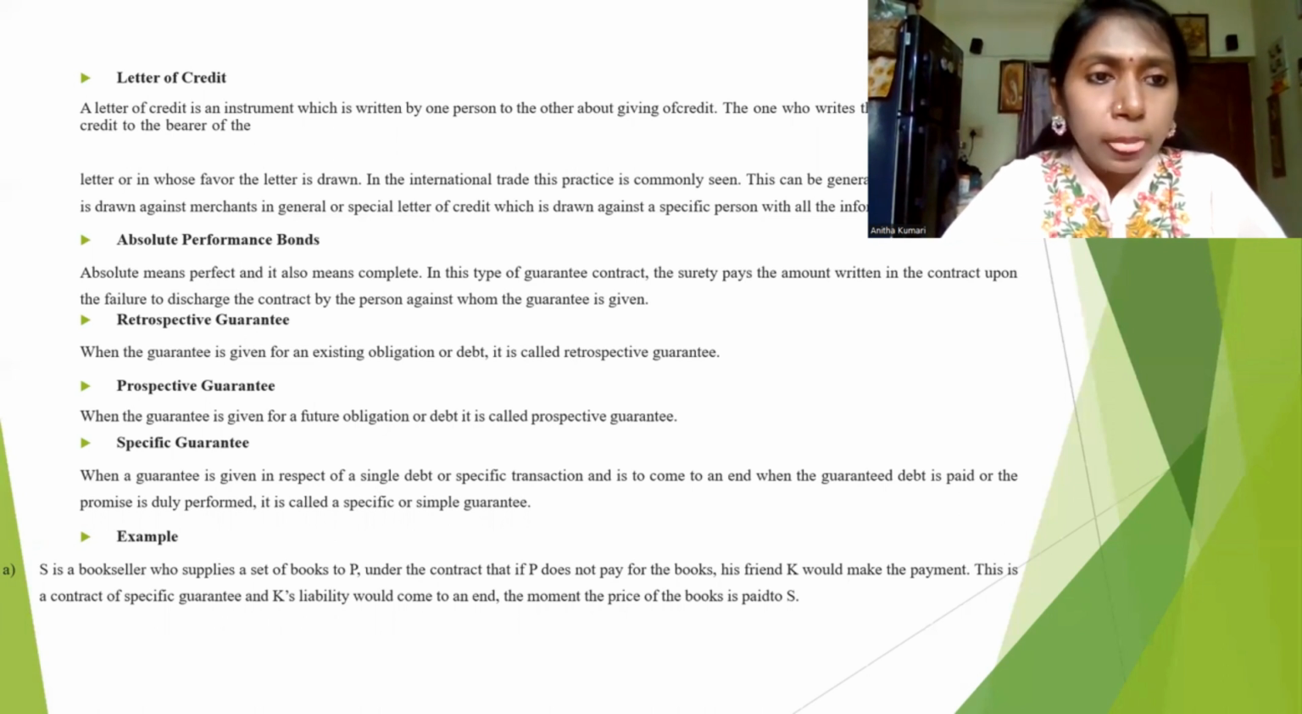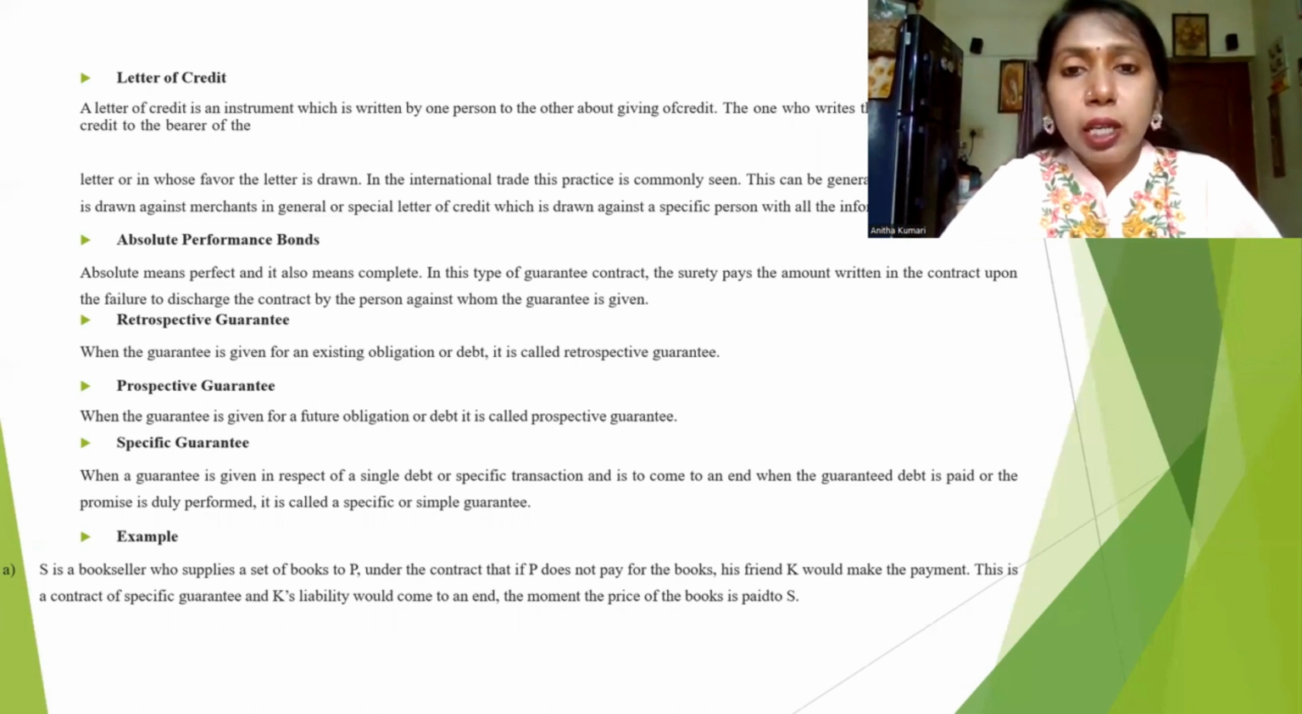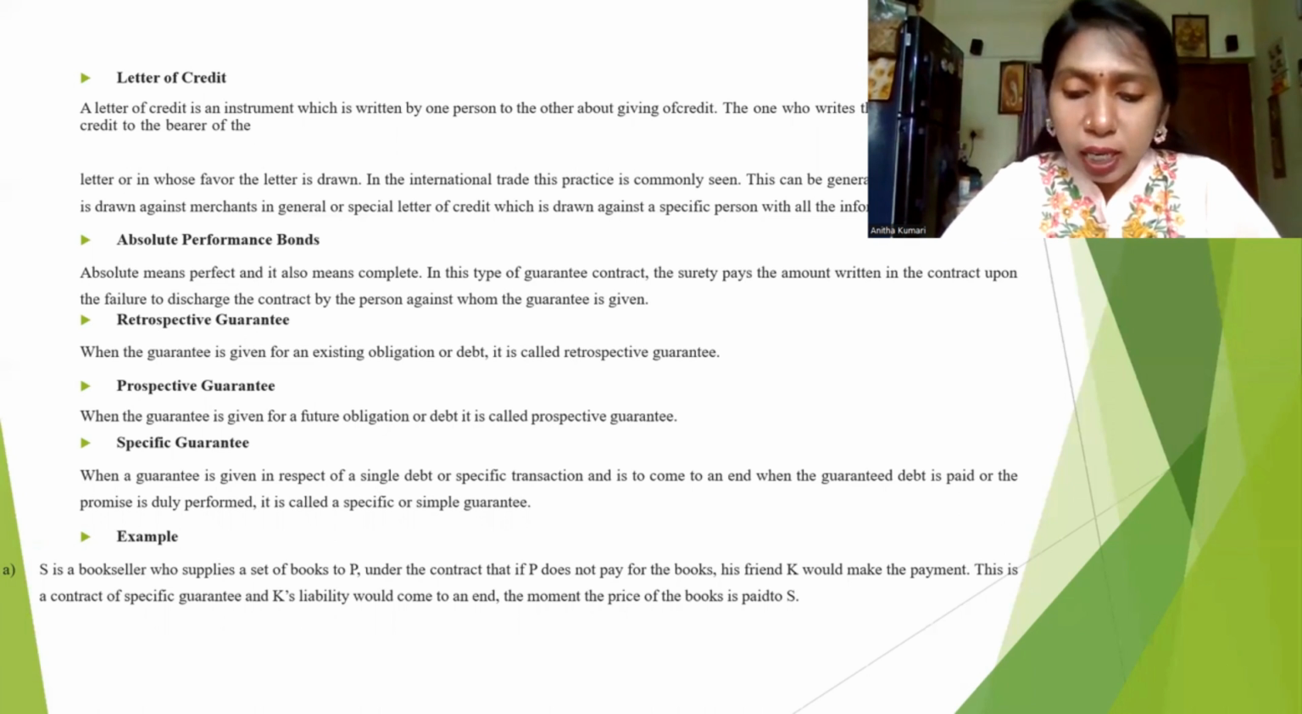Absolute performance bond. Absolute means perfect. It also means complete. In this type of guarantee contract, the surety pays the amount written in the contract upon the failure to discharge the contract by the person against whom the guarantee is given. If the particular debtor fails to pay the money, the surety has to give the money. That is called an absolute performance bond.